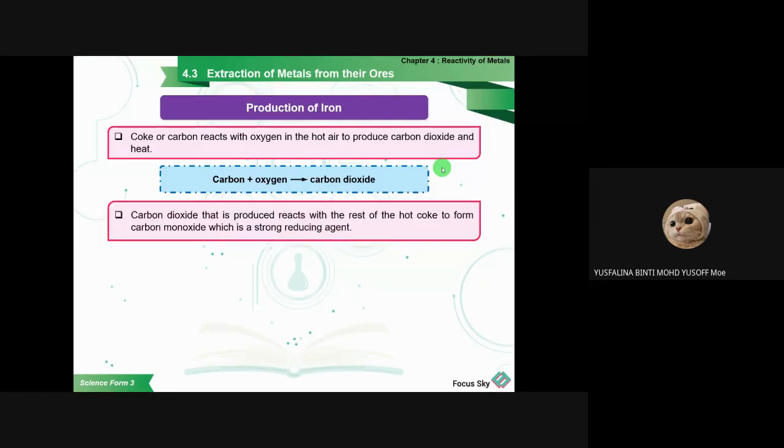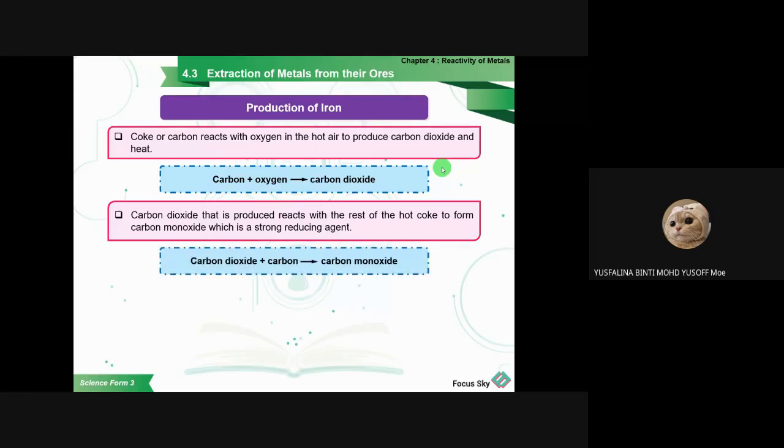The carbon dioxide that is produced will react with the rest of the hot coke to form carbon monoxide, which is a strong reducing agent. Reducing agent means it can take away the oxygen from the iron oxide.